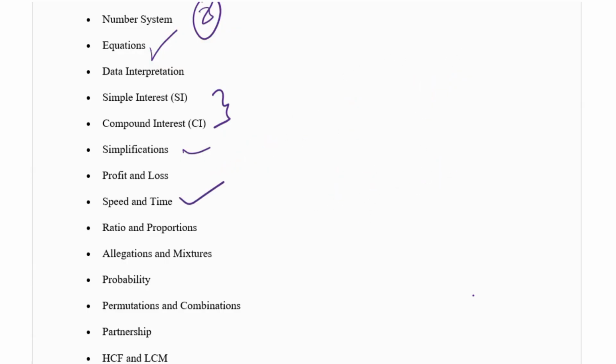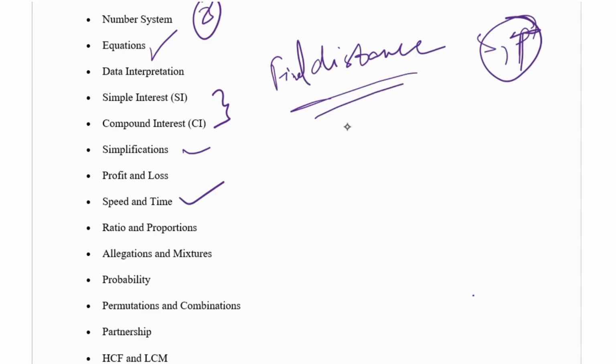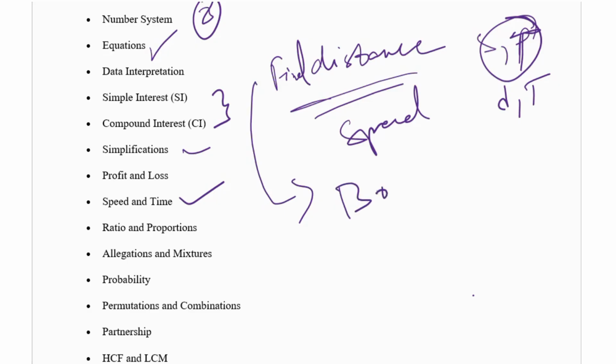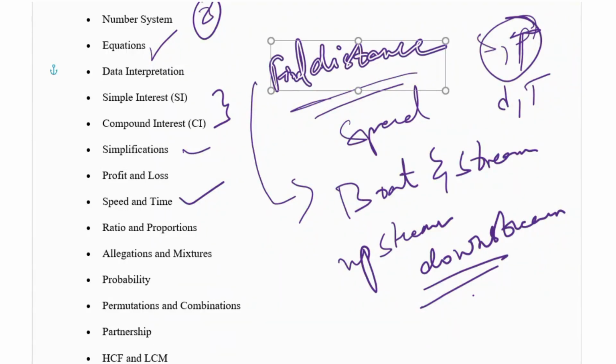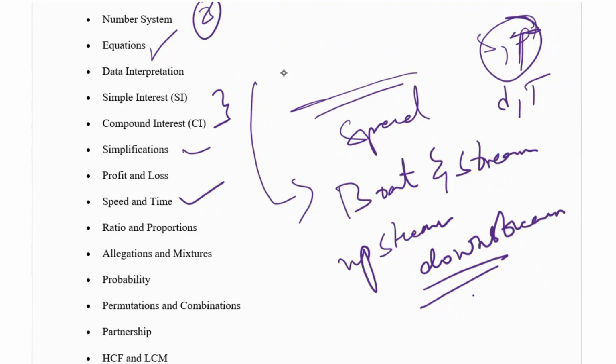Speed and time related questions mostly give speed and time, and you have to find the distance, or they give distance and time, and you have to find speed. There is also a chance of questions on boats and streams. So you have to learn boats and streams. What is the upstream formula, what is the downstream formula, you have to learn these topics, then only you can clear speed and time. Okay, the next topic I said is ratios and proportions.